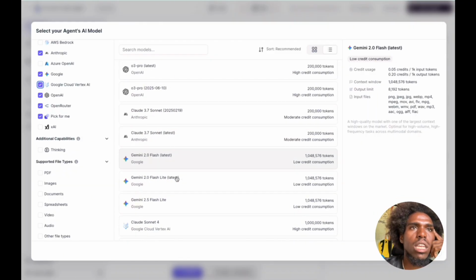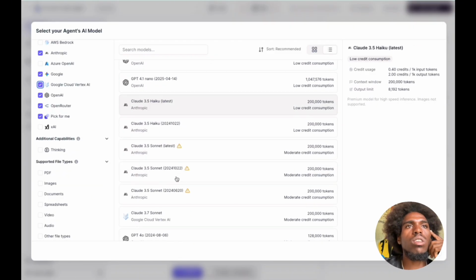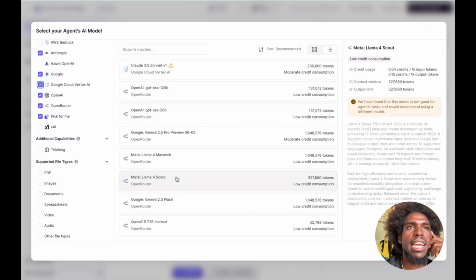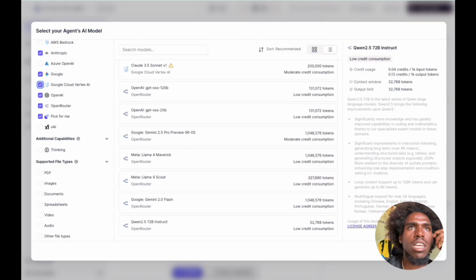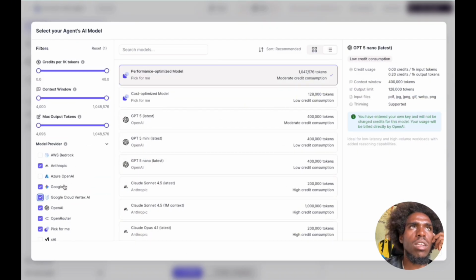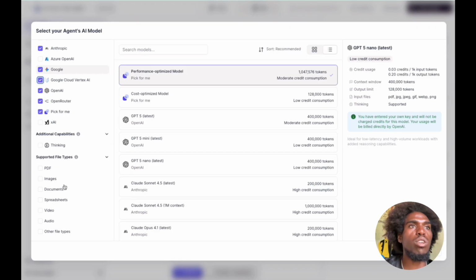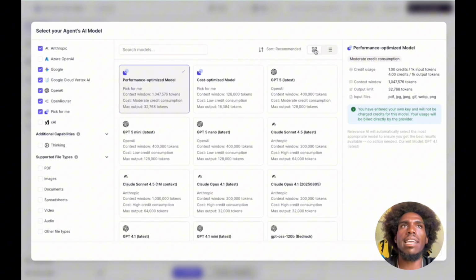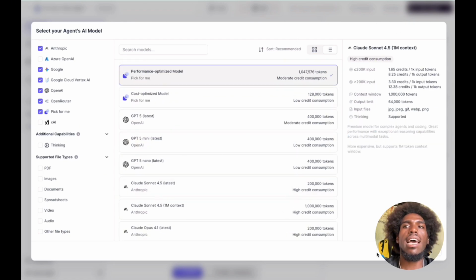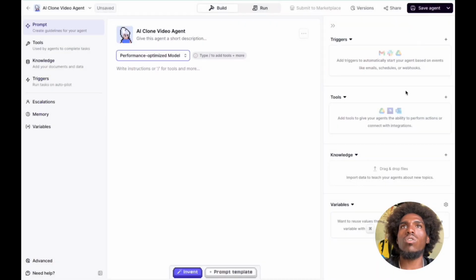But I don't see Veo 3 in the list. And I don't really see any of the image and video generation models in here. Let's see, supported file types. So I don't know if it should be able to generate, because I saw some of them in the examples, right? Okay, so for now, I'm gonna just stick to the default performance optimized model. And let's close that.